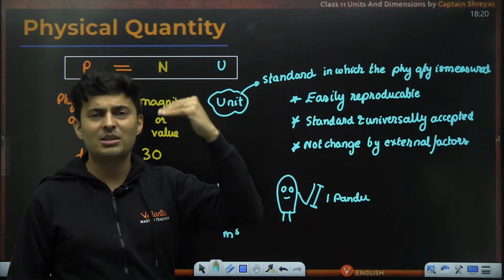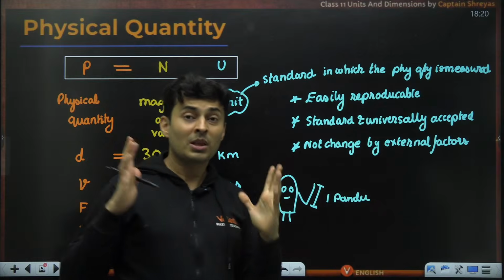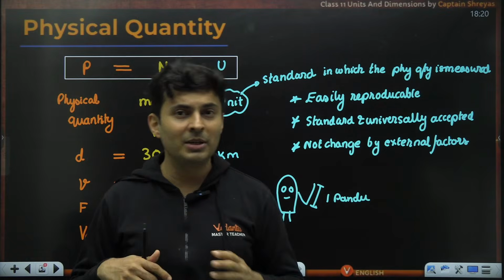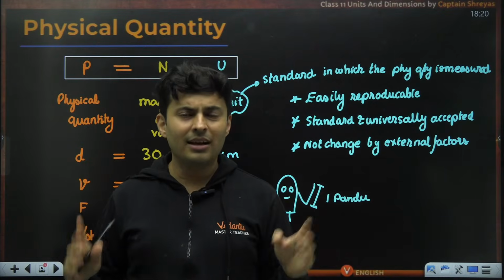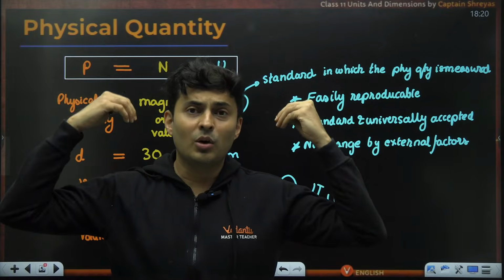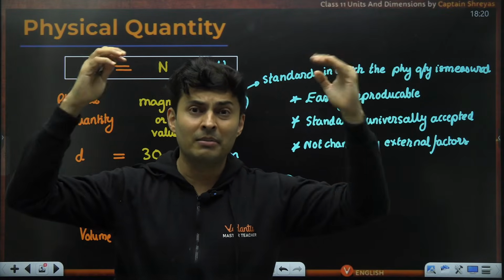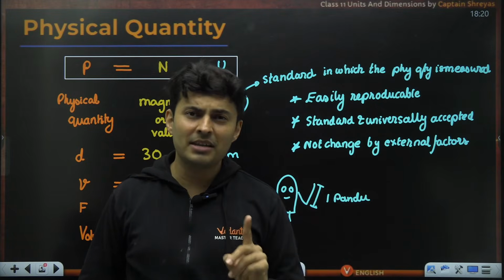So we need something which is very, very standard, and that is basically the speed of light. So the way in which a meter has been defined is also very interesting. Like we know speed of light, no matter where, wherever you go, whoever uses, even if you colonize some intergalactic planet somewhere else, speed of light will be the same.